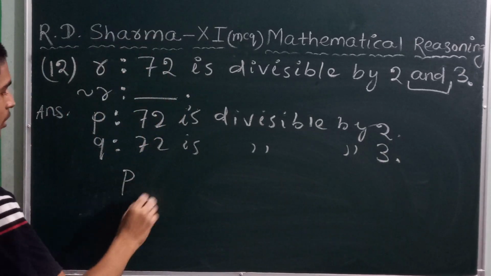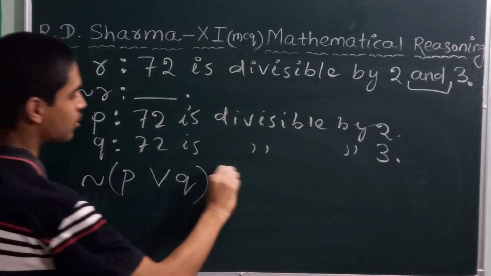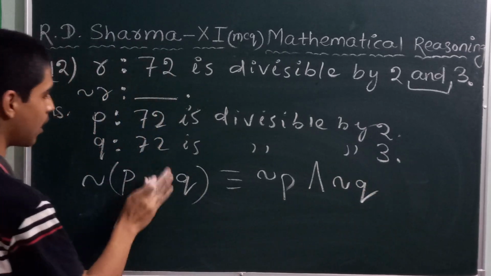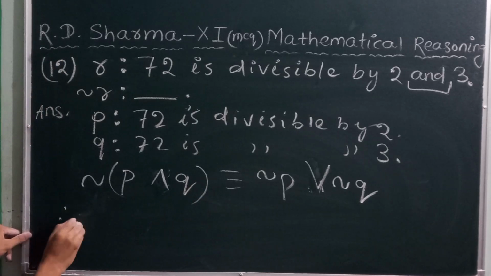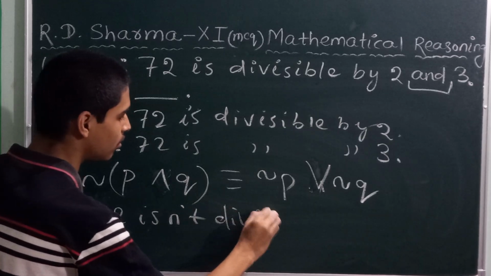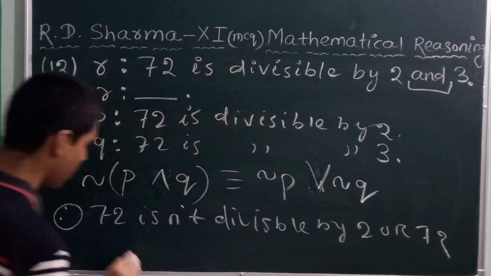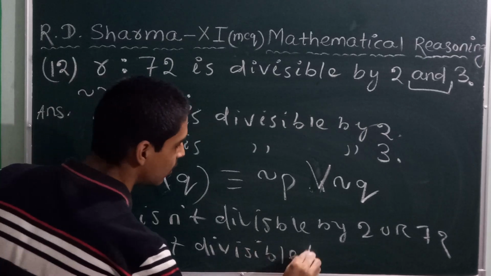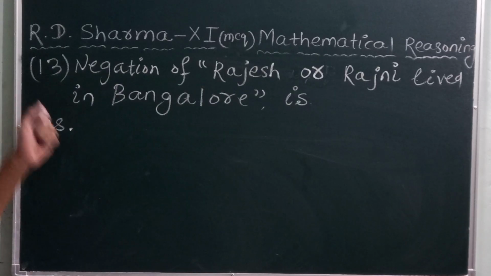So P conjunction Q. The negation of P and Q is logically equivalent to negation P or negation Q, and it is "or". The answer will be: 72 is not divisible by 2 or 72 is not divisible by 3. Note down.